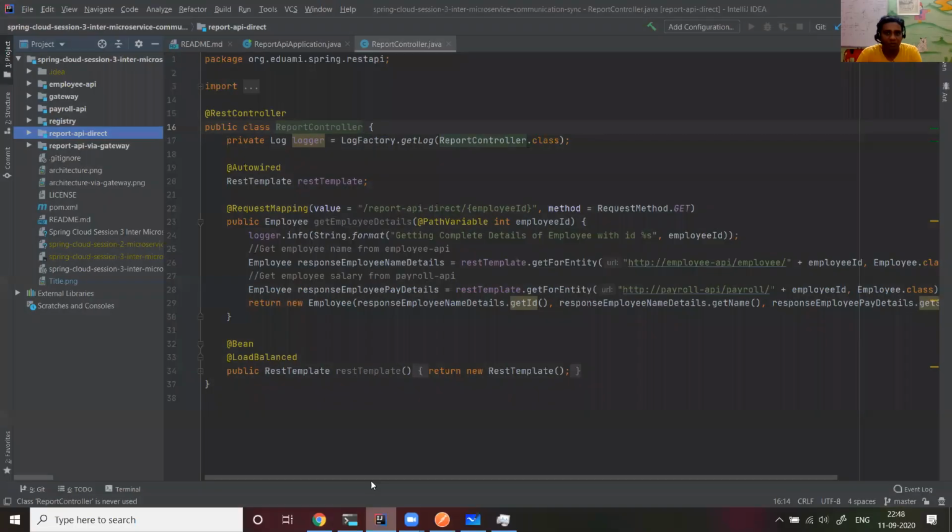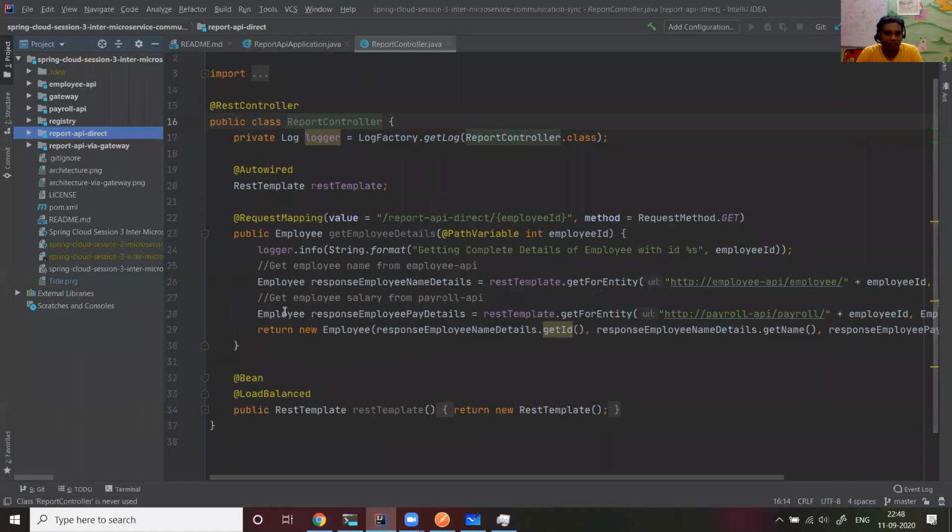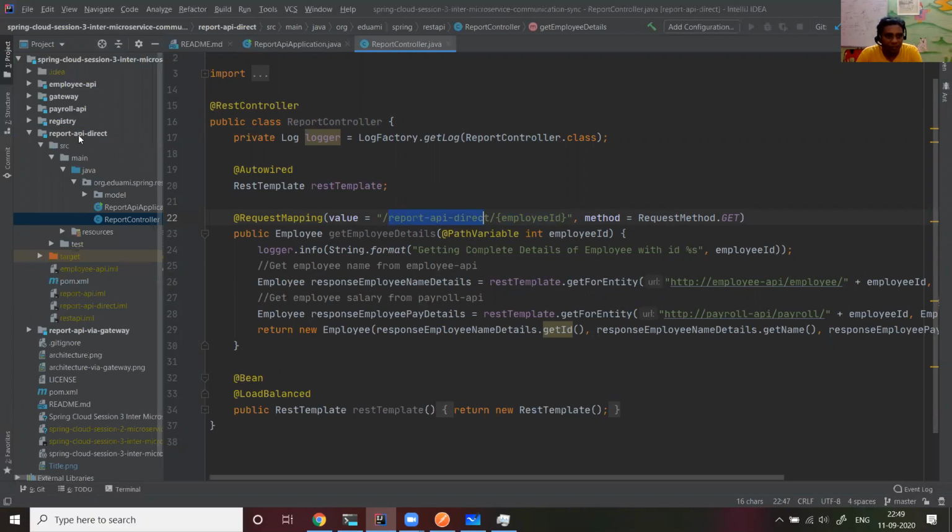If you go to the code, the whole logic works here. If you see my report controller, when someone calls report API direct with an employee ID, they want the complete employee details, like what his name is and what his salary is. So the REST URL I have here is in the report API direct.